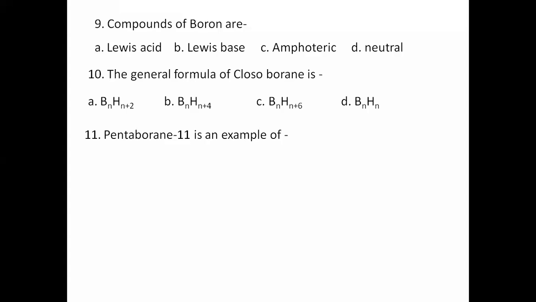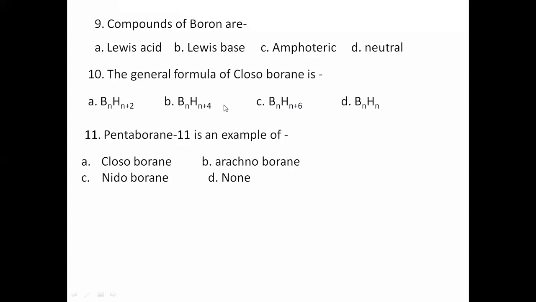Pentaborane 11 is an example of closo, arachno, nido. Four options are there. Pentaborane 11 means what? B5H11. Yes, that is correct. It is arachnoborane. BnHn+6 is the formula for arachnoborane. So pentaborane means B5, and 5 plus 6 means 11. That's all. So it is arachnoborane.